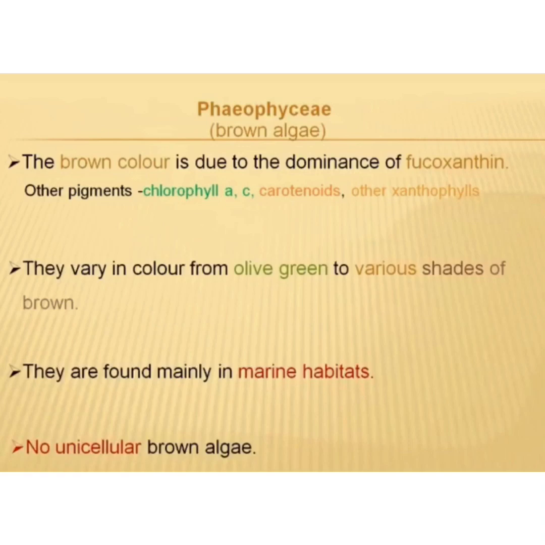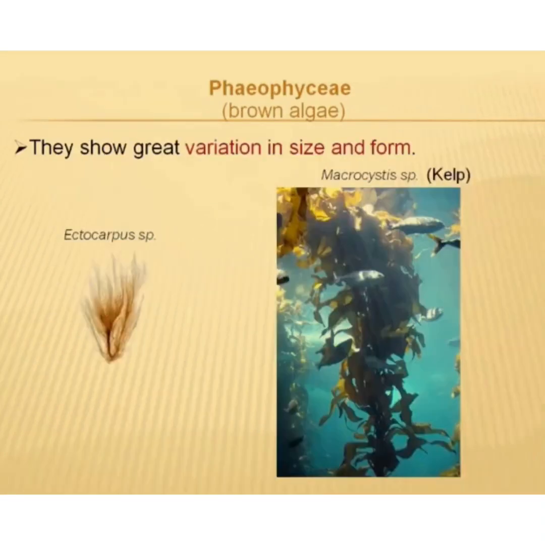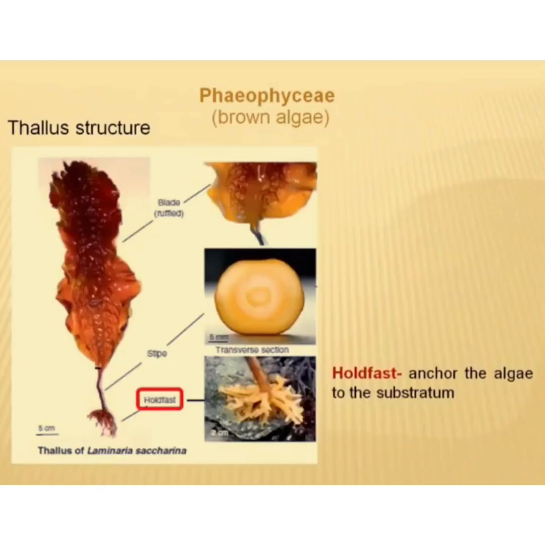They are found mainly in marine habitats, and no unicellular brown algae is found yet. They show great variation in size and form. For example, Ectocarpus species are the smaller ones, whereas Macrocystis species form kelps, which are very large. Then, in the thallus structure, they have the holdfast. They anchor the alga to the substratum.